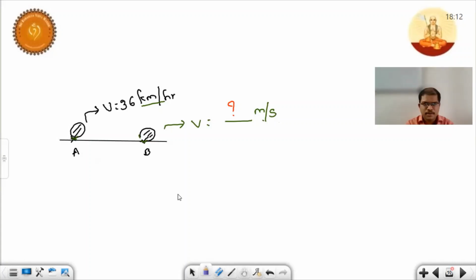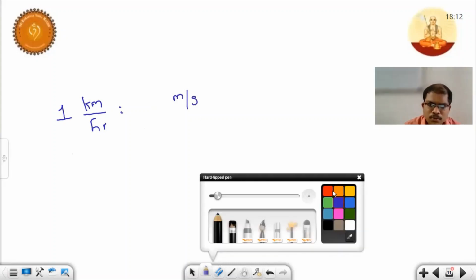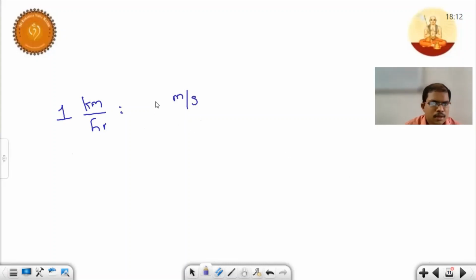Okay, see children, I will say how to solve this one. Just remember this formula. There is a conversion factor. Whenever you want to convert kilometers per hour to meter per second, you need to multiply the corresponding value with 5 by 18.